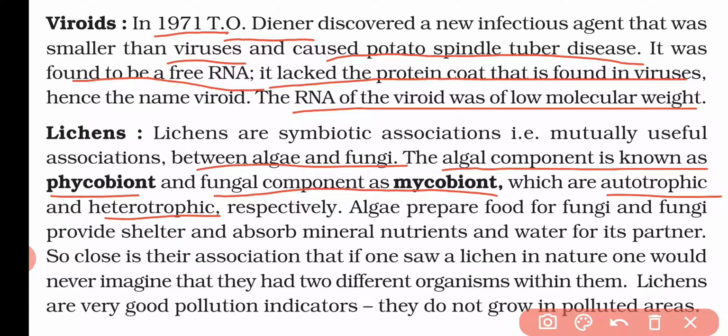Now, if we are observing the lichen, then we can't say that it is a composition of two living organisms. At the starting, if we are observing, then we can see that it is only a single organism. And also lichens are very good pollution indicators. That means these lichens can never grow in a polluted area. So if these lichens are found in an area, then we can say that that area is quite pollution free.